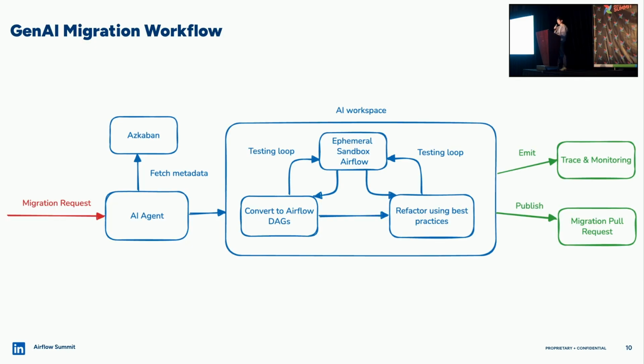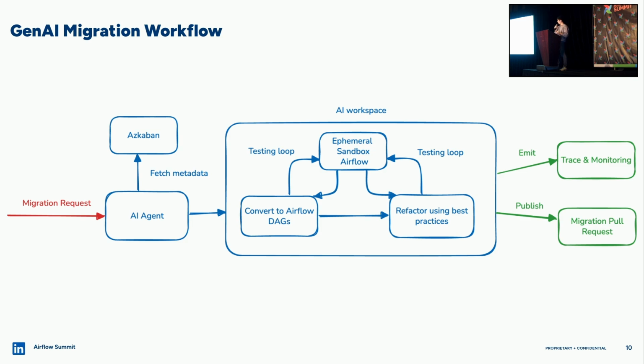Here's the high-level diagram for our migration workflow. You can see on the left side, we basically batch generate all the migration requests coming from Azkaban. All the AI workflows run in parallel. It will fetch metadata as well as the DAGs from the previous orchestrator, and then prepare its own workspace where it spawns up the Airflow sandbox, and then start to do the conversion. And then after conversion, do all the testing.